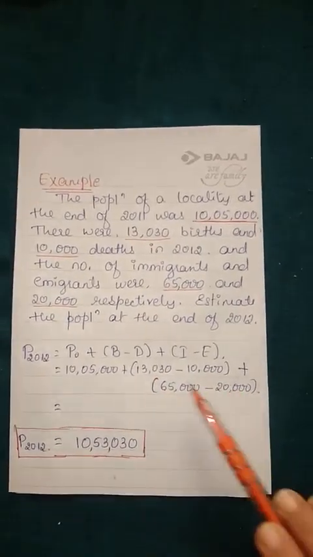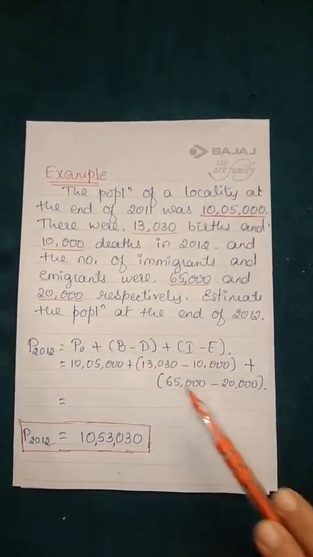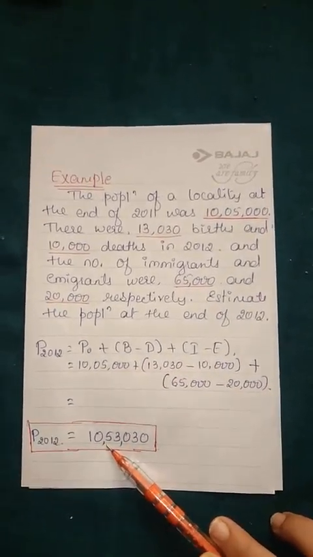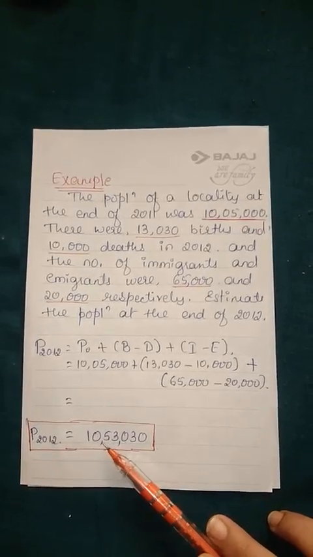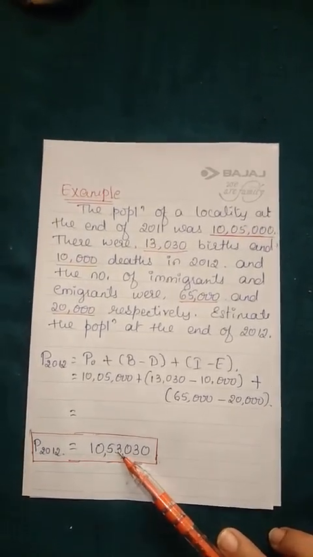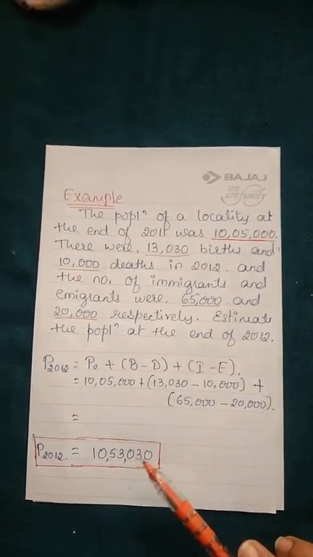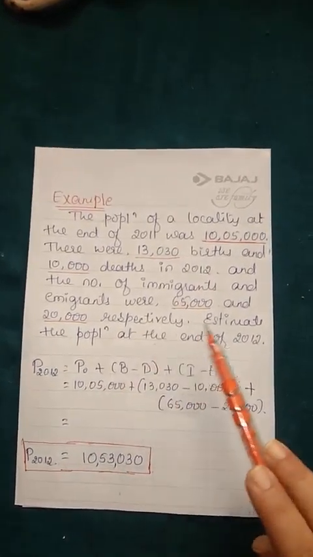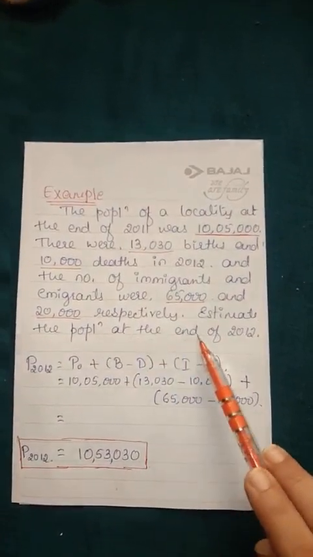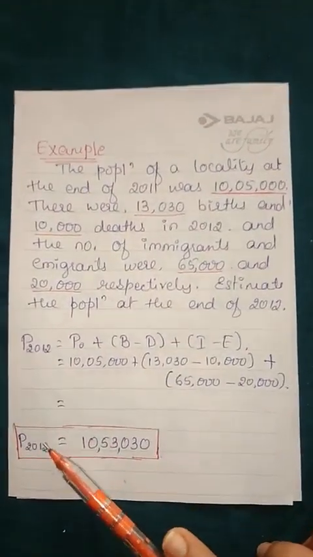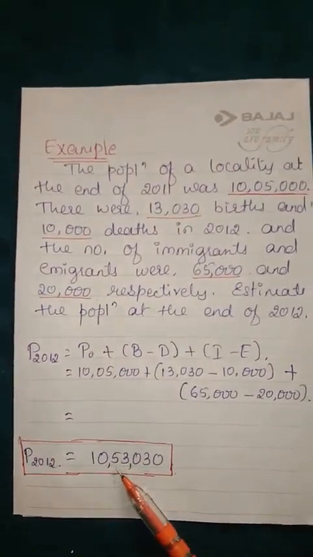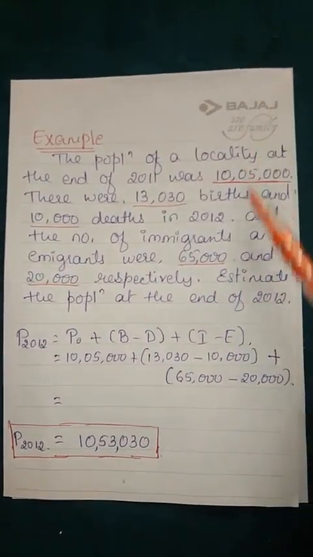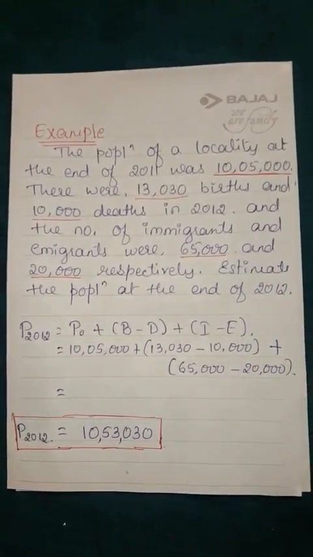Okay, so if you simplify this, you are going to get the number 10,53,030. So the population at the end of 2012. Okay, they have asked you to estimate the population at the end of 2012. At the end of 2012 the population is 10,53,030. Okay, so this is a very simple example.